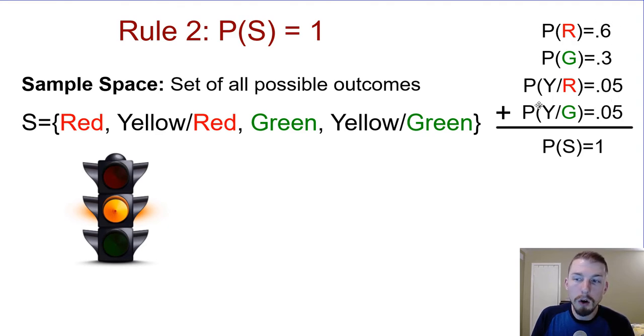If we add up all the probabilities of the sample space, which is all 4 of these, it should add up to 1. So the probability of the sample space is 1. That's a legitimate probability assignment rule.